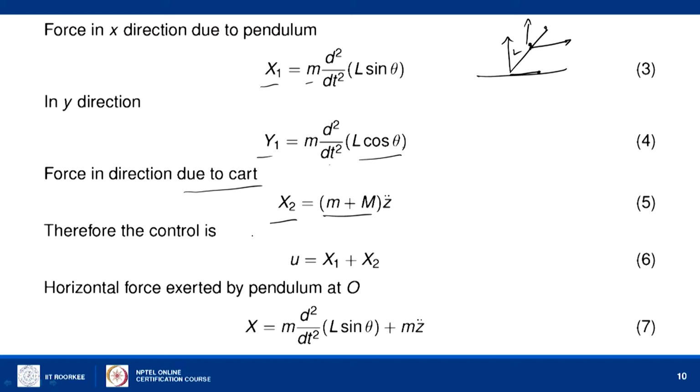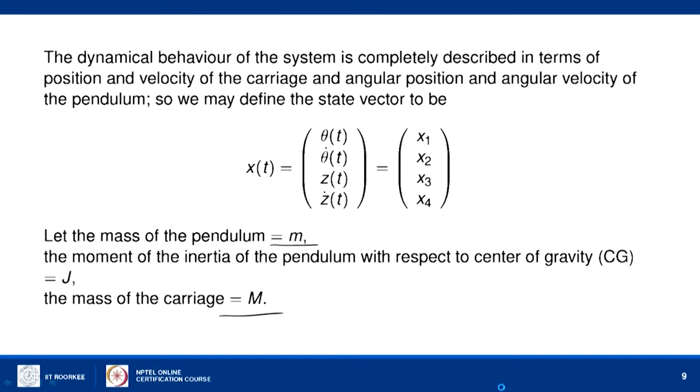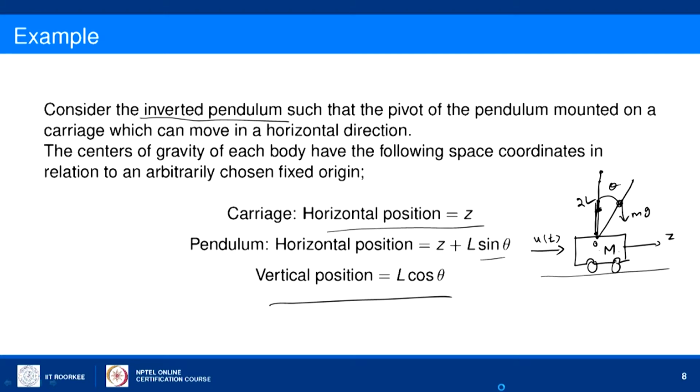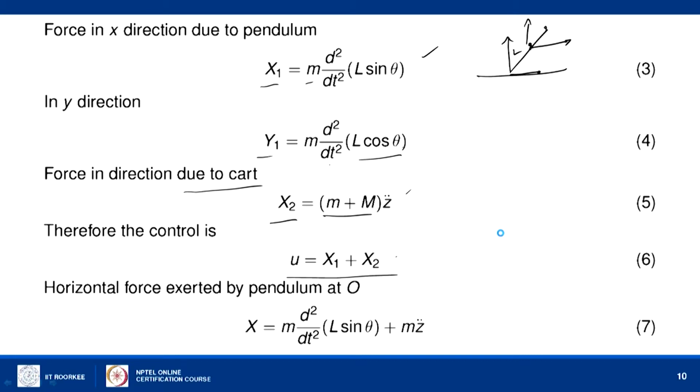So, the control has to balance these 2 forces, the x1 force and the x2 force. So, u equal to x1 plus x2 is the control action. That is what we have in the previous picture, u of t is the control. It should balance only the x direction forces, because the y force is in the vertical direction. So, we have u equal to x1 plus x2.